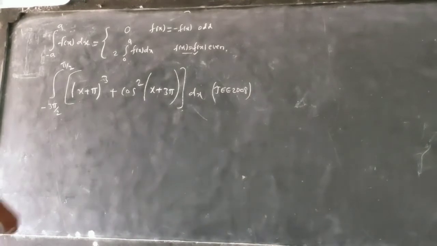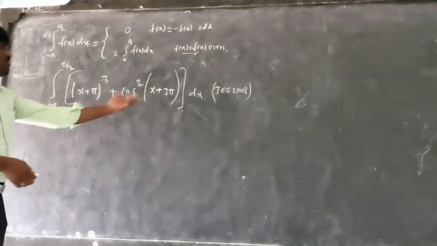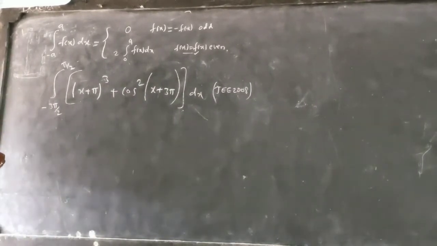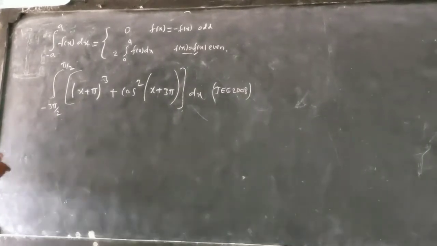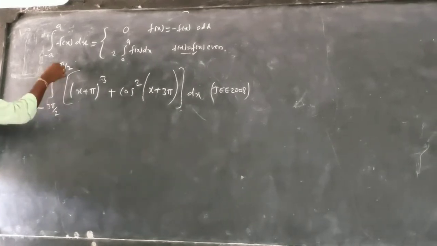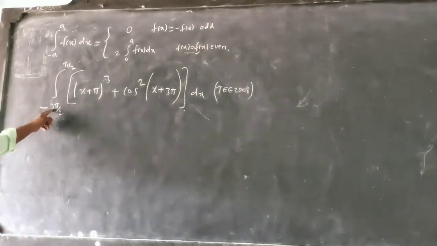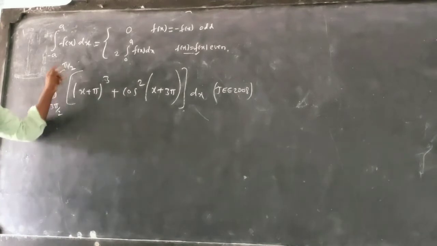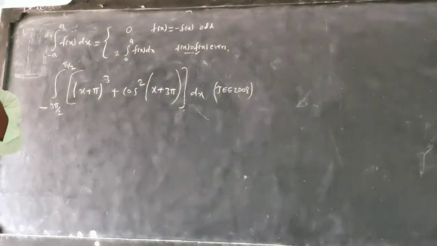So we just do here integration from minus 3 pi by 2 to pi by 2, and what is the answer? Again this is a question of JEE 2008. How to solve this question? Simple thing: you have minus to plus limits again, which means the even odd property. But here it is not the same interval: this is pi by 2 and this is minus 3 pi by 2. So something is missing. What do we do here?